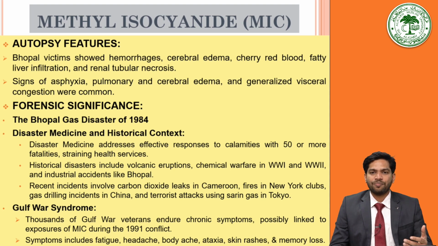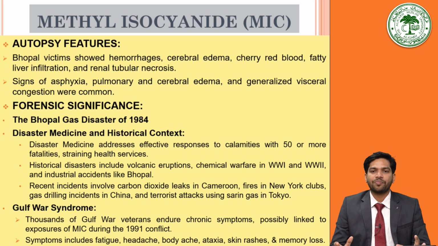Then certain other important facts related to methyl isocyanide. The Bhopal gas disaster of 1984, we already discussed at the beginning of the lecture. Then recently a new medical discipline called disaster medicine has evolved, which is devoted to the efficient handling of human casualties in disaster situations. Disaster medicine addresses the effective responses to calamities with 50 or more fatalities, straining health services.